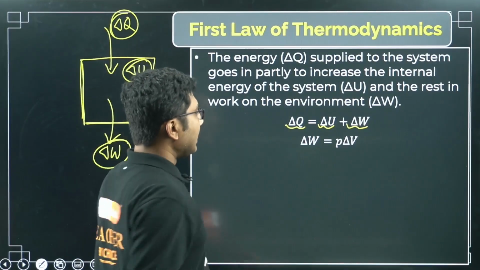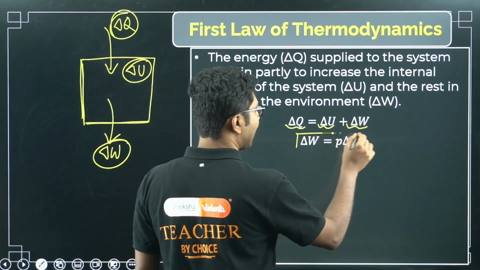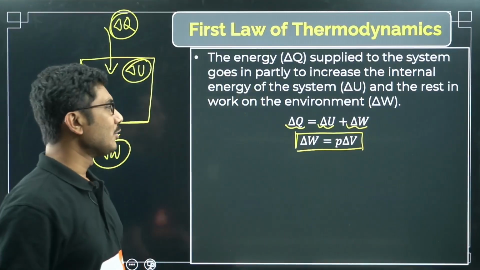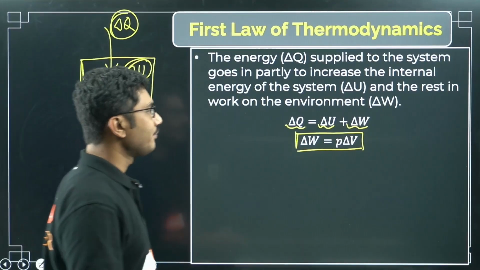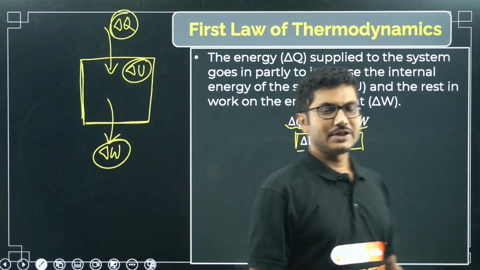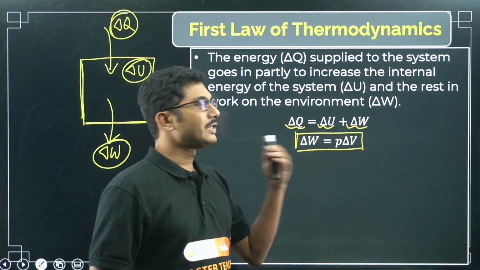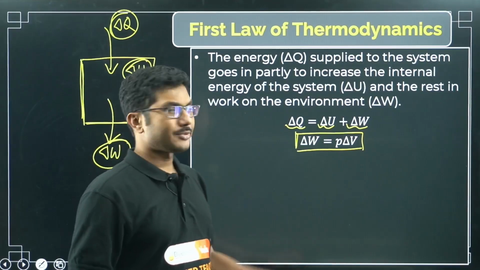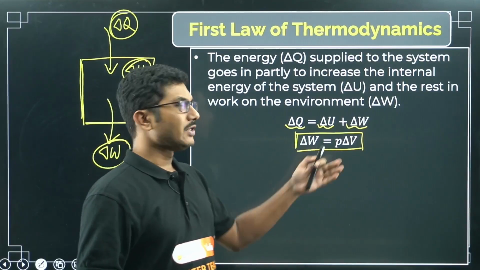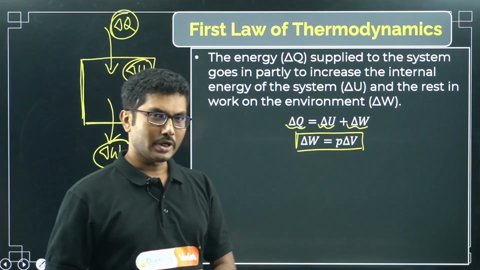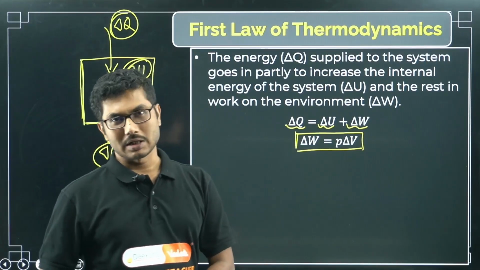Now this work done can be represented using delta W equals P delta V. So if the system undergoes a change, what is the value of this work done? It can be represented using P delta V. P is the pressure of the system, delta V is the change in the volume. If the change in volume is 0, then work done is 0. If volume does not change, then no work is done.